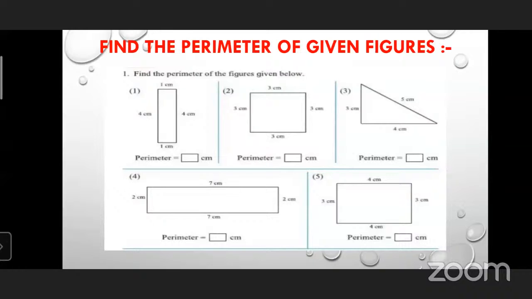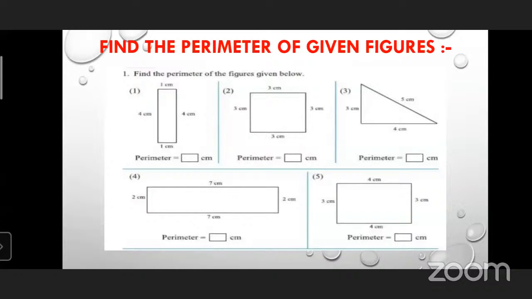Okay. Third figure. What is the perimeter of the triangle? 3 centimeter, 4 centimeter, 5 centimeter. As you know, the formula to calculate the perimeter of a triangle is the sum of the lengths of all the sides of the closed plane figure, that is 5 plus 4 plus 3 is equal to 12 centimeter.